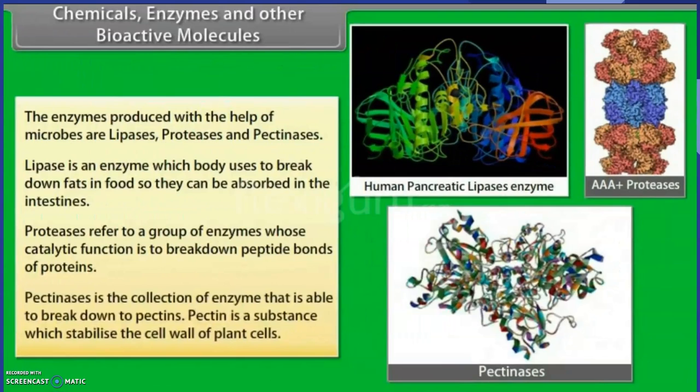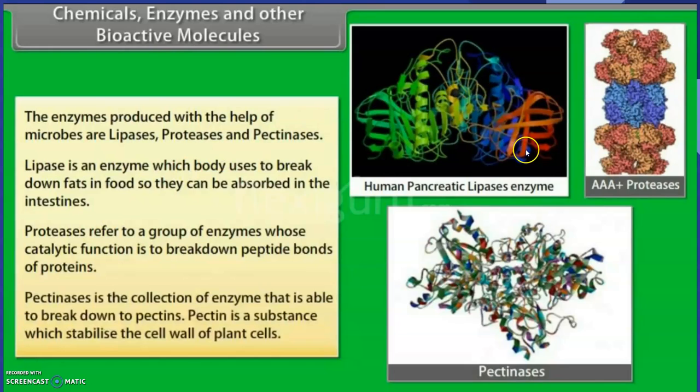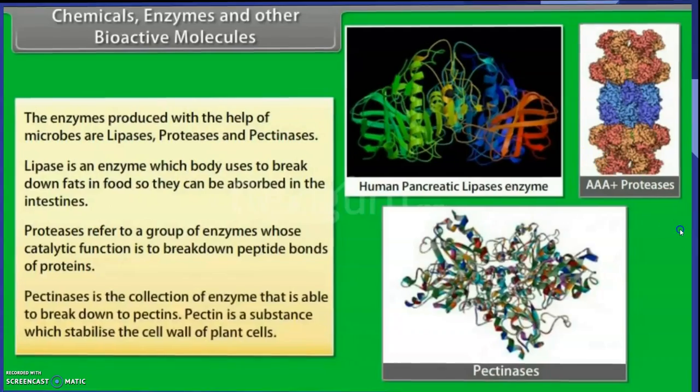So the enzymes produced with the help of microbes are lipases, proteases, and pectinases. As we have discussed just now, these are the structures of these enzymes: lipases, pectinases, and proteases. Lipase, we know, breaks down fats in the food that is absorbed in the intestine. Proteases act on peptide bonds in the proteins, and pectinases break down pectin, a substance which is present in the cell wall of plant cells.